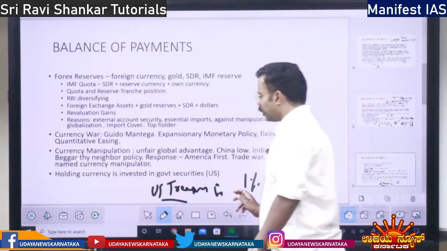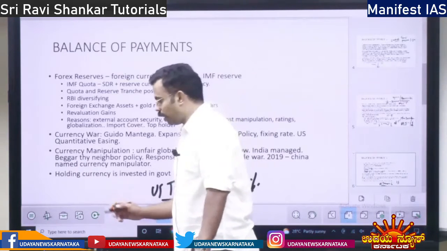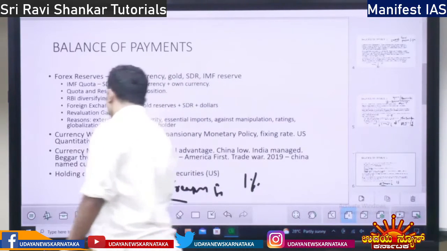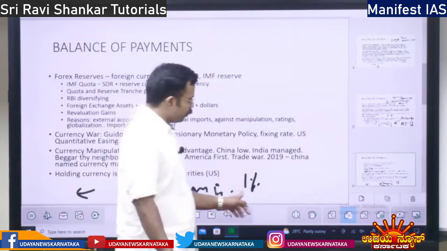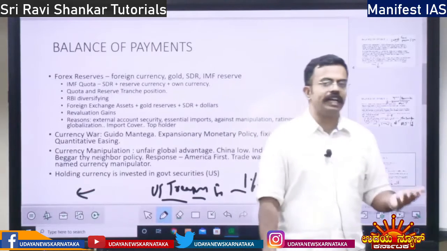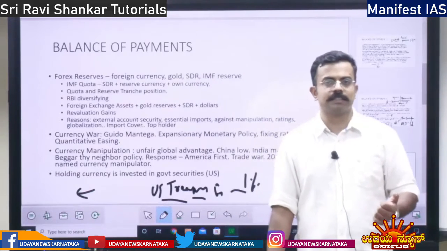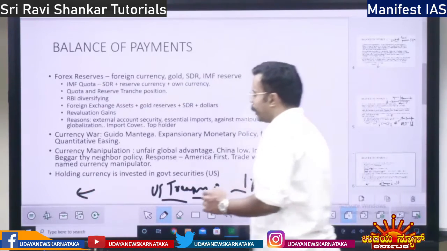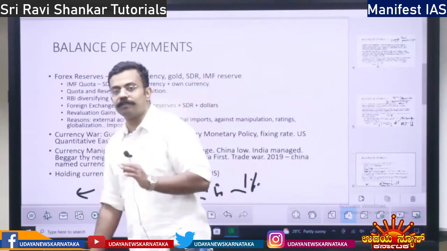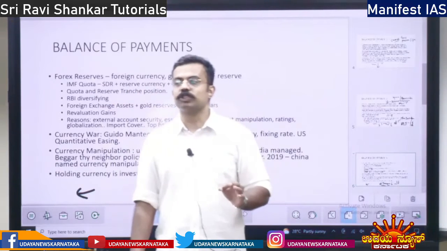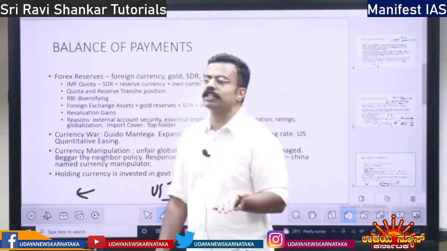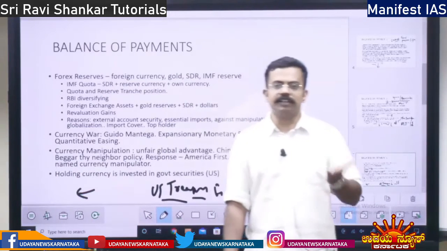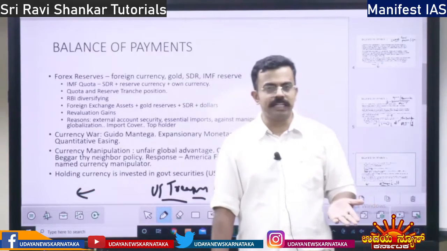So all the US dollars China holds again flow back to the USA, and the USA issues these treasury bills by which it gives interest to foreign countries. So the rate at which the USA takes loans is very, very low. Why? The USA does a lot of investment in defense, in infrastructure, in foreign investment.